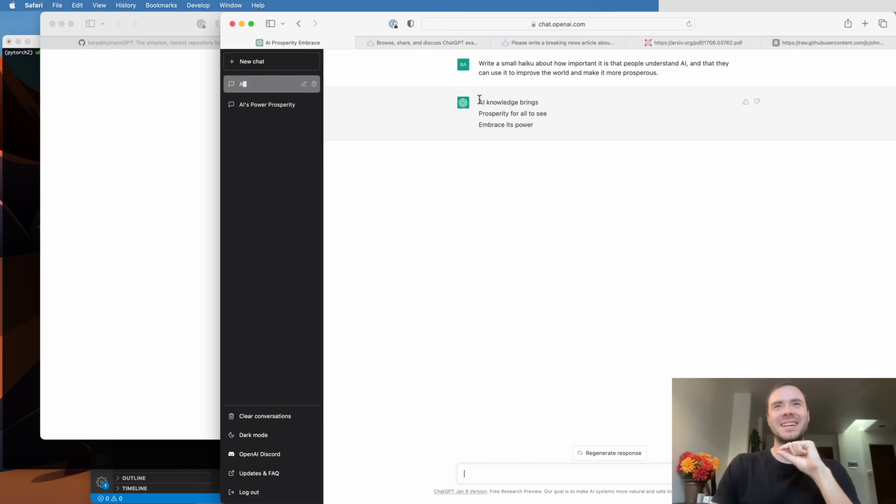Okay, not bad. You could see that ChatGPT went from left to right and generated all these words sequentially. Now, I asked it the exact same prompt a little bit earlier, and it generated a slightly different outcome: "AI's power to grow, ignorance holds us back, learn, prosperity waits." So pretty good in both cases and slightly different. You can see that ChatGPT is a probabilistic system, and for any one prompt, it can give us multiple answers.